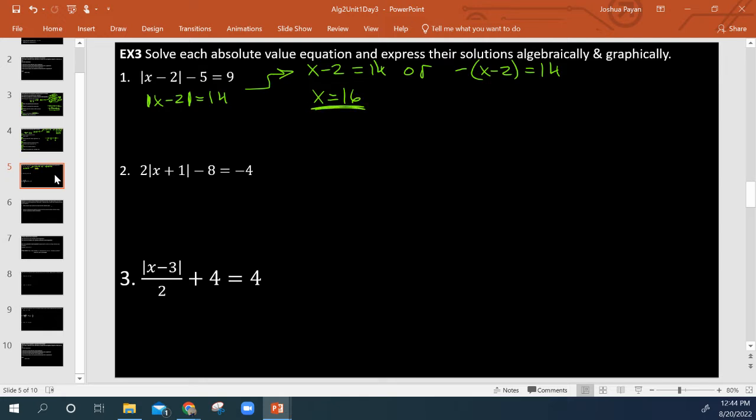Over here, I have to multiply by negative 1 on both sides, so x minus 2 equals negative 14 instead. Then I add 2 again, and I get x is negative 12. So that is our or statement. Our picture would look like this, with our two solutions being at negative 12 and 16 respectively.